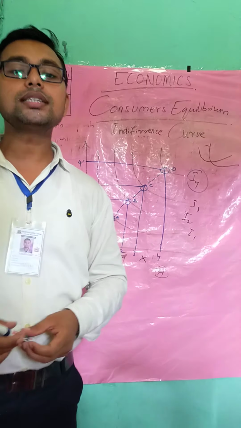Hope you all understood. If you have any queries, let me know via messages. I'll give you my contact number. For your home assignments, please note down. You have to write 3 assumptions of indifference curve and explain them also. Another thing, you have to write any properties of indifference curve. Features and properties are different.